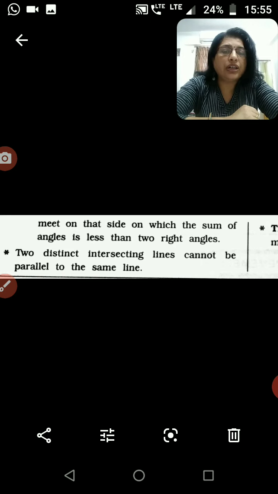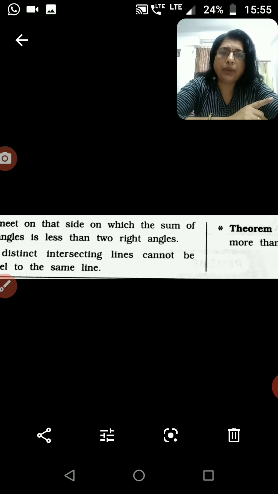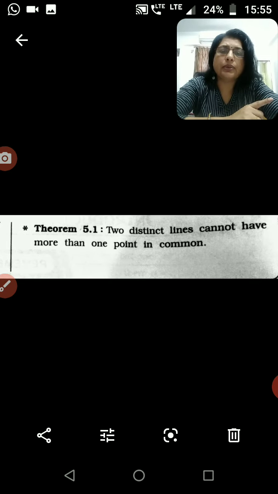As we see in postulate 5, we understand that the two straight lines were intersecting each other, but they will not intersect at another point on the plane. So we can say this theorem 5.1 that two distinct lines cannot have more than one point in common. That means they will intersect each other in one and only one point.